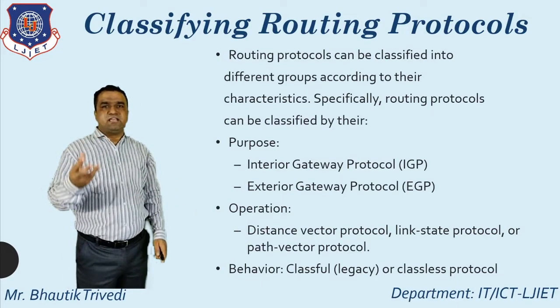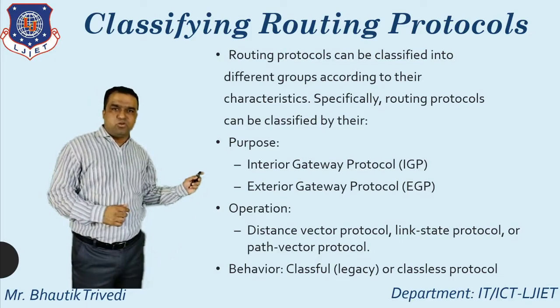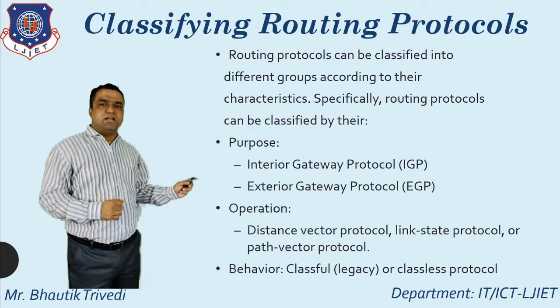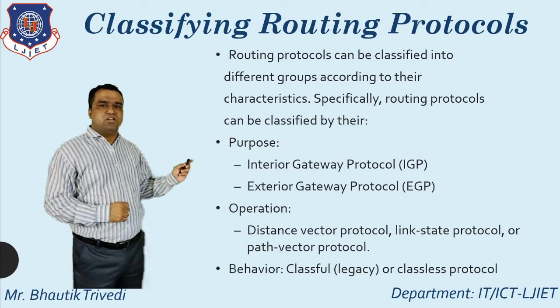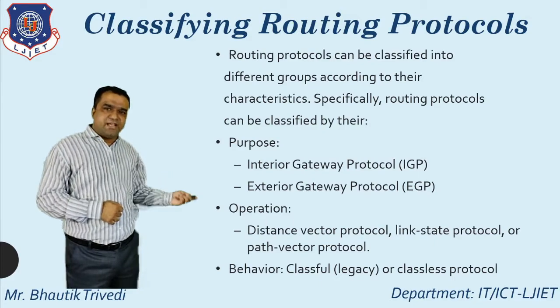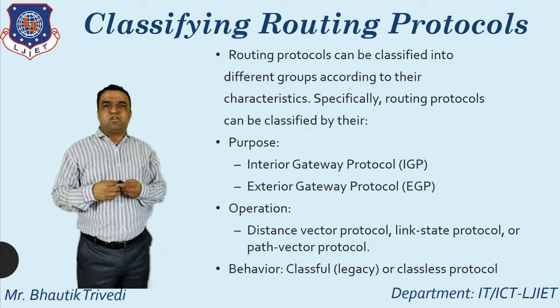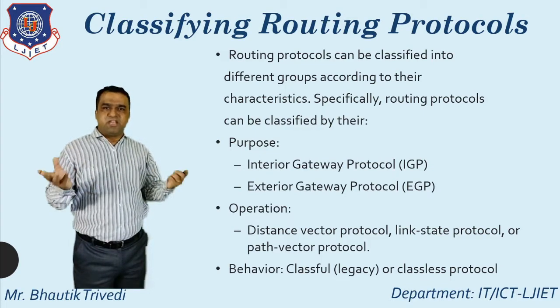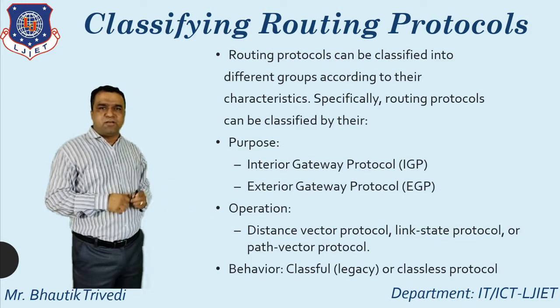If you categorize the routing protocol according to the purpose, there are mainly two important points. One is the IGP, the second one is the EGP. That is the interior gateway protocol and exterior gateway protocol. Second, according to the operation, there are mainly three categories: distance vector, link state, and path vector.